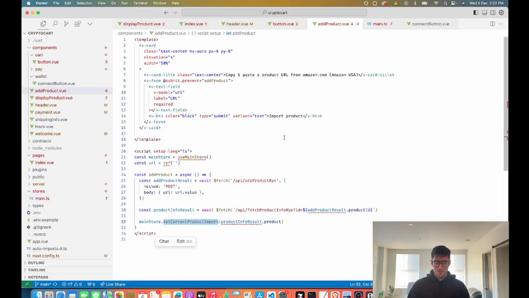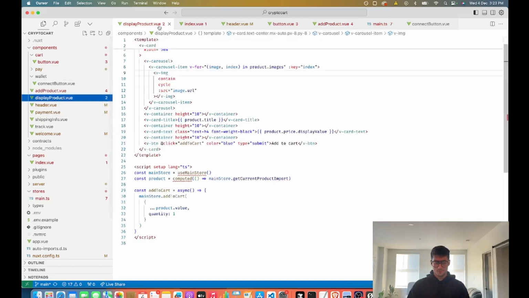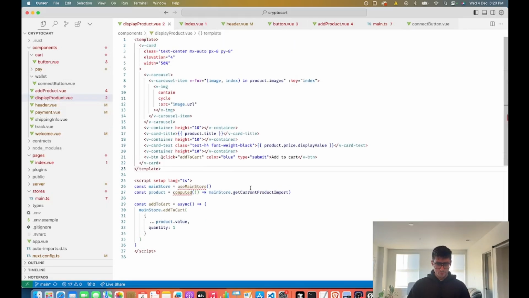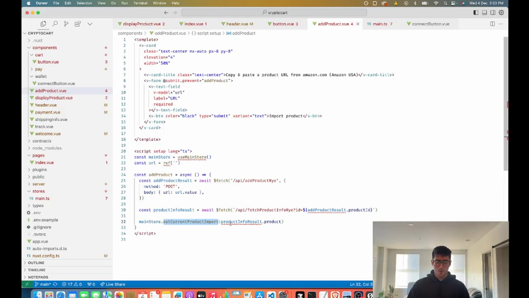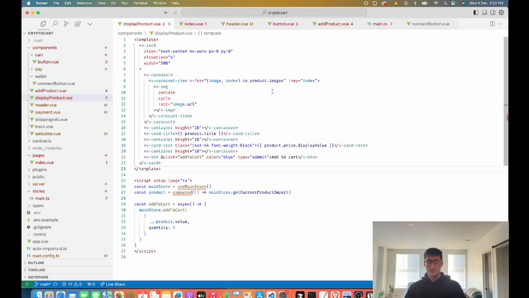Yeah, and then we have to add it to the cart. Display, sorry, that's in display product. I messed that up. So yeah, when we add the product, it's good that I went over this, because when we add the product, we're essentially setting the current product import inside of our store, and then under display product, that's where we have the option to add the item to the cart.